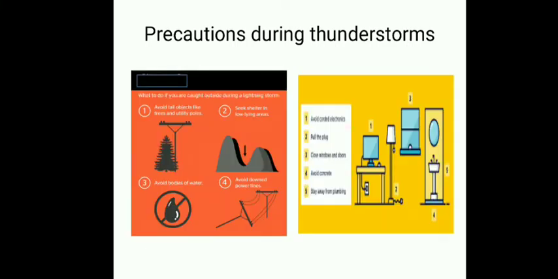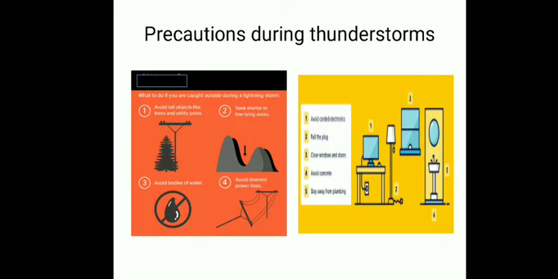Okay, so let us see some others. First of all, you can see here, avoid tall objects, as we have already discussed. Tall objects are near the clouds, so there are more chances of lightning falling on tall objects. Second is seek shelter in a low-lying area. Third, avoid water, any body of water. And fourth, avoid downed power lines. The power lines may have fallen due to high-speed winds, so you should never go near the power lines.